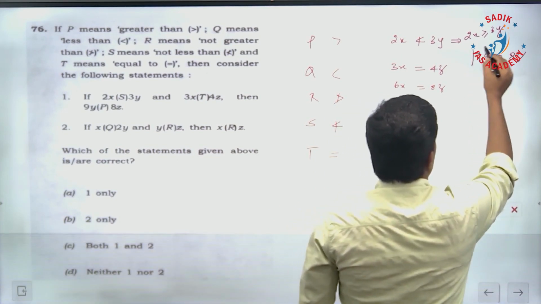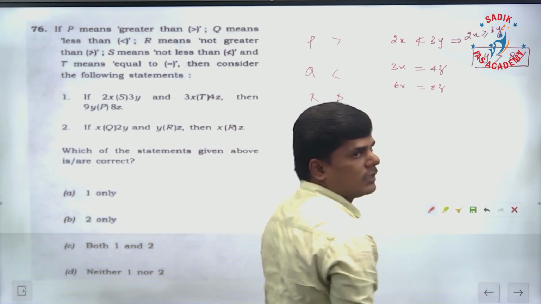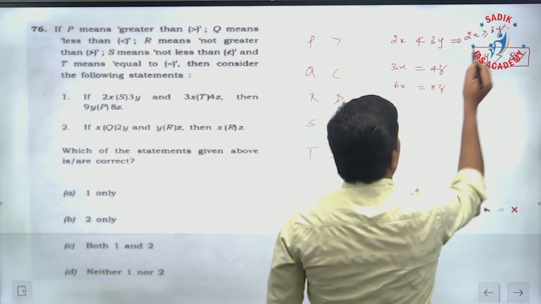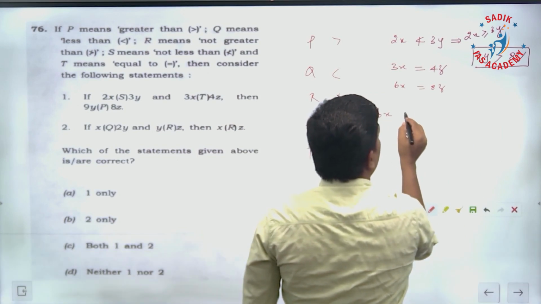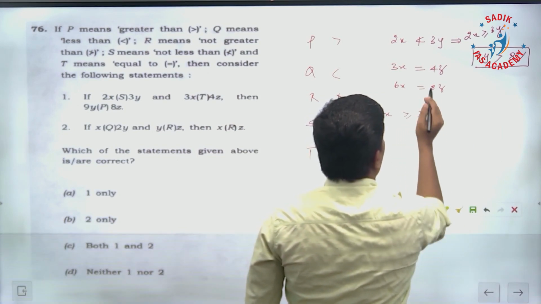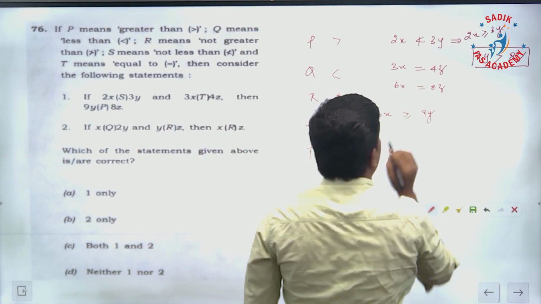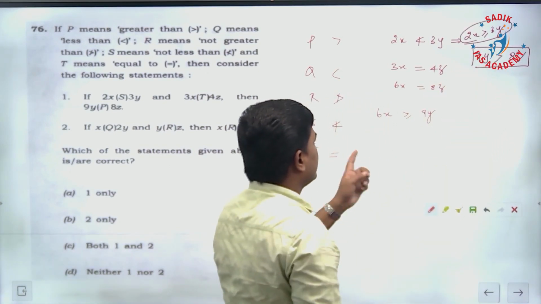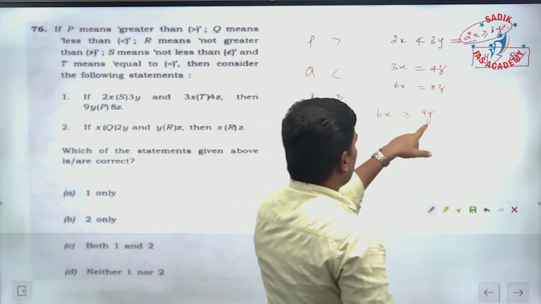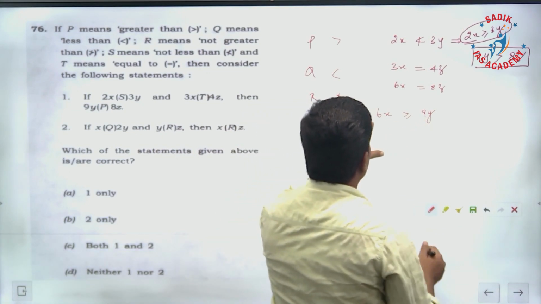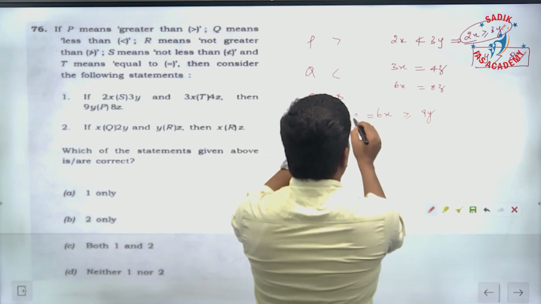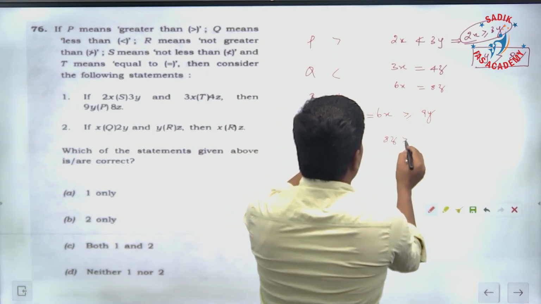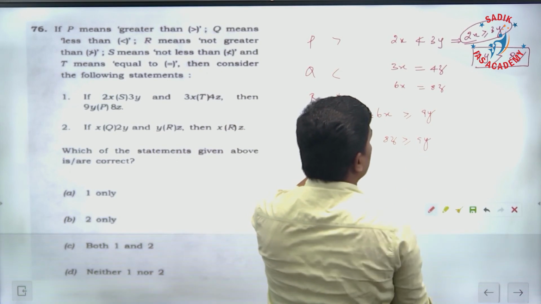We need a relation between y and z. Now, multiply here by 3, therefore, you will get 6x is greater than or equal to 9y. This 6x is equal to 8z. That means 8z is greater than or equal to 9y.